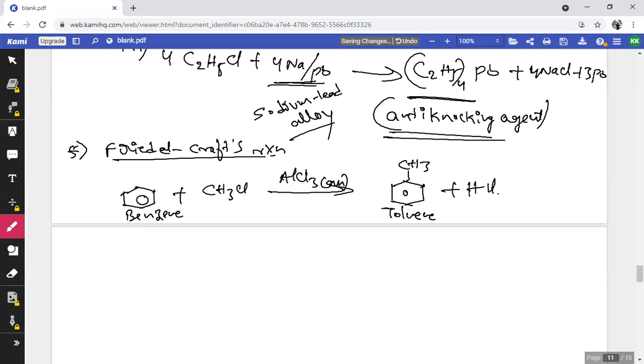So this is about the methods of preparation, physical properties and chemical properties of monohalides. Okay, students, in the next class I'm going to discuss the remaining concepts like dihalides, trihalides, as well as aromatic halides. Thank you.